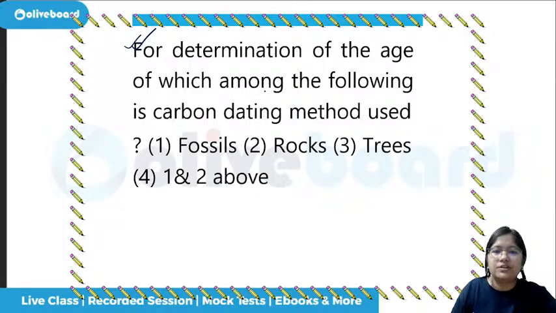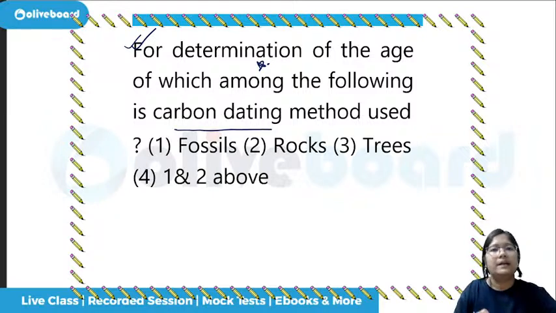For determination of age, which of the following carbon dating methods is used? If we have to determine the age, then we know that carbon dating is used. But it is used for whom? For fossils, for rocks, for trees, or for 1 and 2, that is, for fossils and rocks.